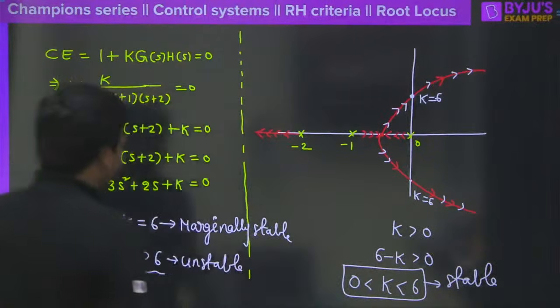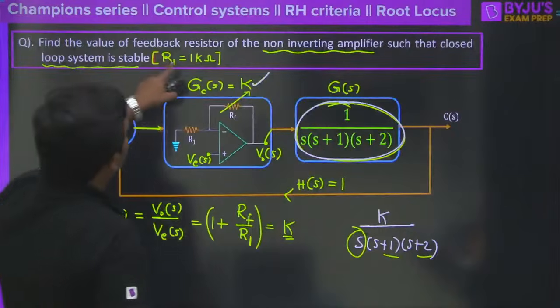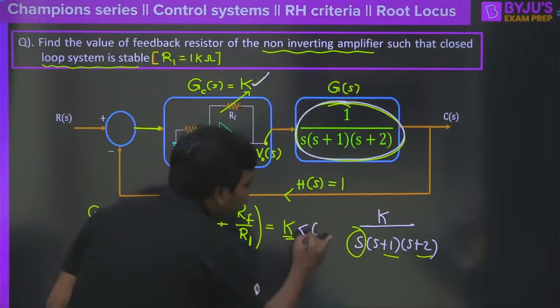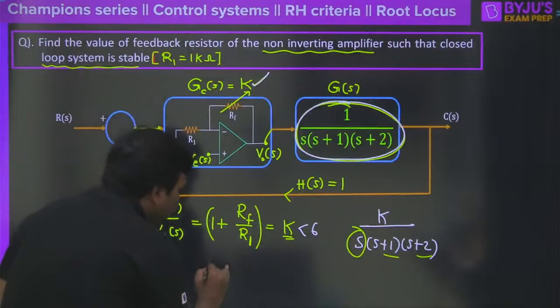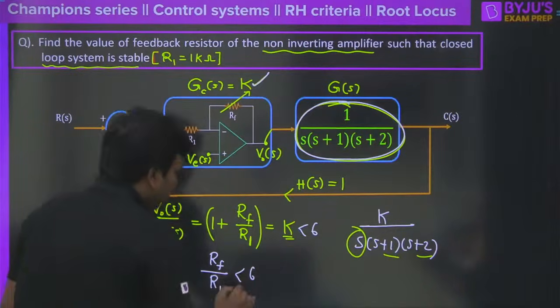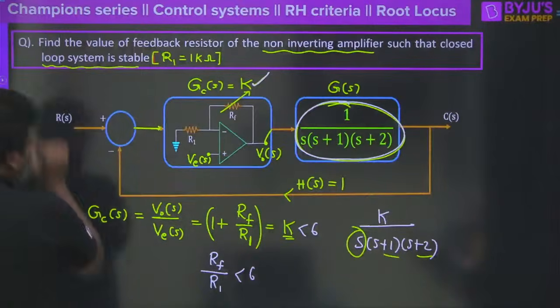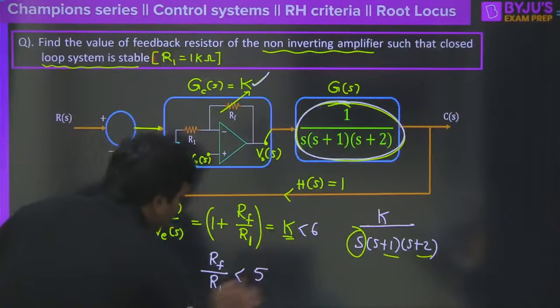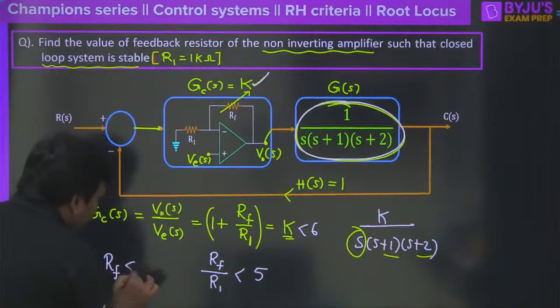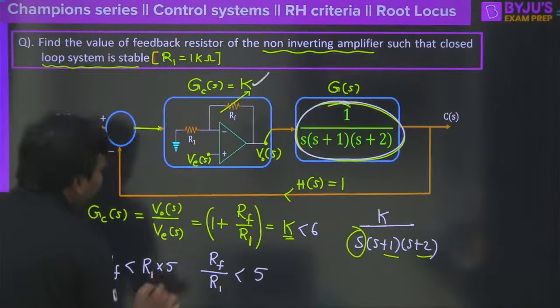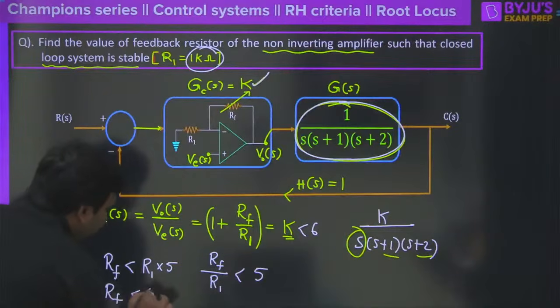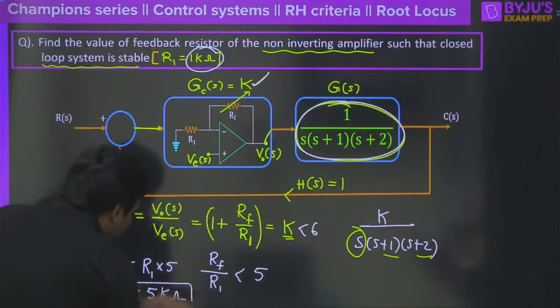But what was our question? Our question is, find the value of feedback resistor where the closed loop system is stable. Now I understood that K should be less than 6 here, correct? K should be less than 6. Therefore I can say RF by R1 should be less than 6, less than 5. I am extremely sorry here. So the 1 will be taken to that side, so we will have only 5 here. So what should I say? RF should be less than R1 into 5. So R1 is how much? That is 1 kilo ohm. Therefore RF must be less than 5 kilo ohm. This is the answer. I think most of you already got this one, right?